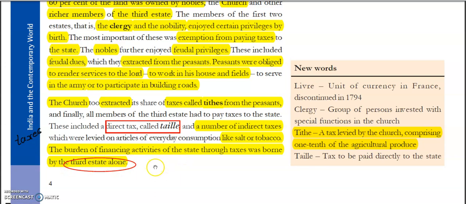Only third estate. Okay, so these were the problems which were faced by the third estate people because of the unfair system of the French society, right?